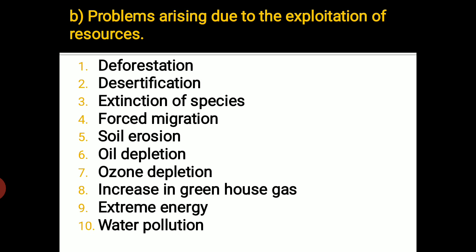Because they have the capacity to hold heat, and if they hold heat to a greater proportion, then planet earth gets heated more. That leads to so many problems. Then the glaciers or the snow-clad mountains are getting melted, we have heard many times, and because of that the amount of water on the earth increases.